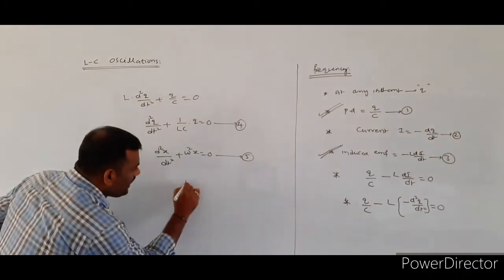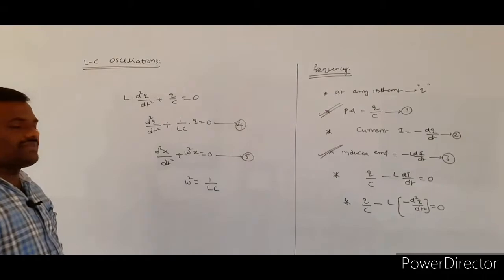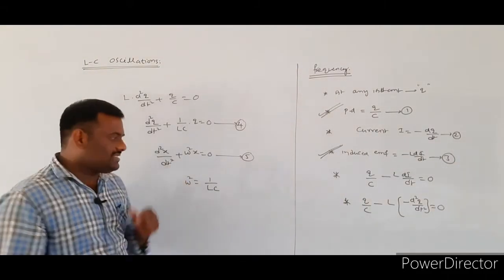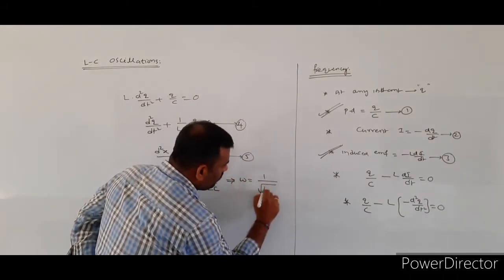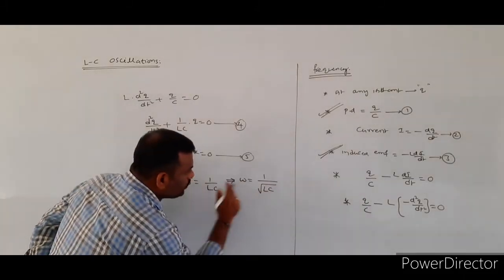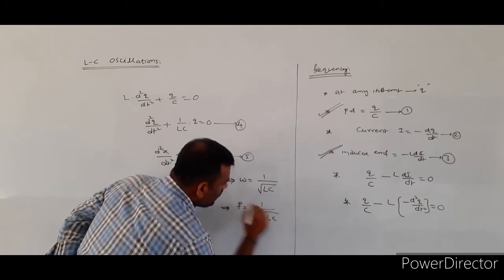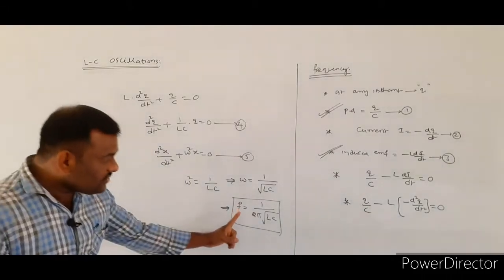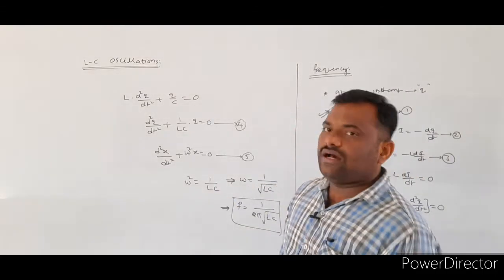from this we will write omega square is equal to 1 by LC. What is the omega here? Angular frequency. From this we will write omega is equal to 1 by under root LC. From this, again omega is equal to 2 pi f. Directly I am writing f is equal to 1 by 2 pi under root LC. So this is the required expression for the frequency of LC oscillations.